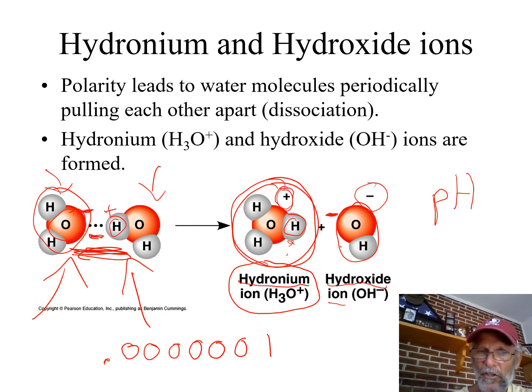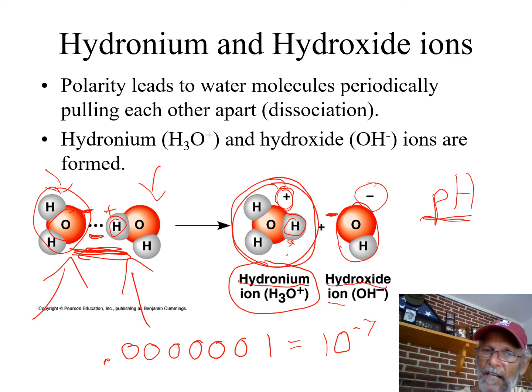That's what concentration means. Out of all the molecules you have in this stuff, how many of them are this, how many of them are that? What is this in scientific notation? It's 10 to the -7th. This is what this guy decided to make the pH scale about.